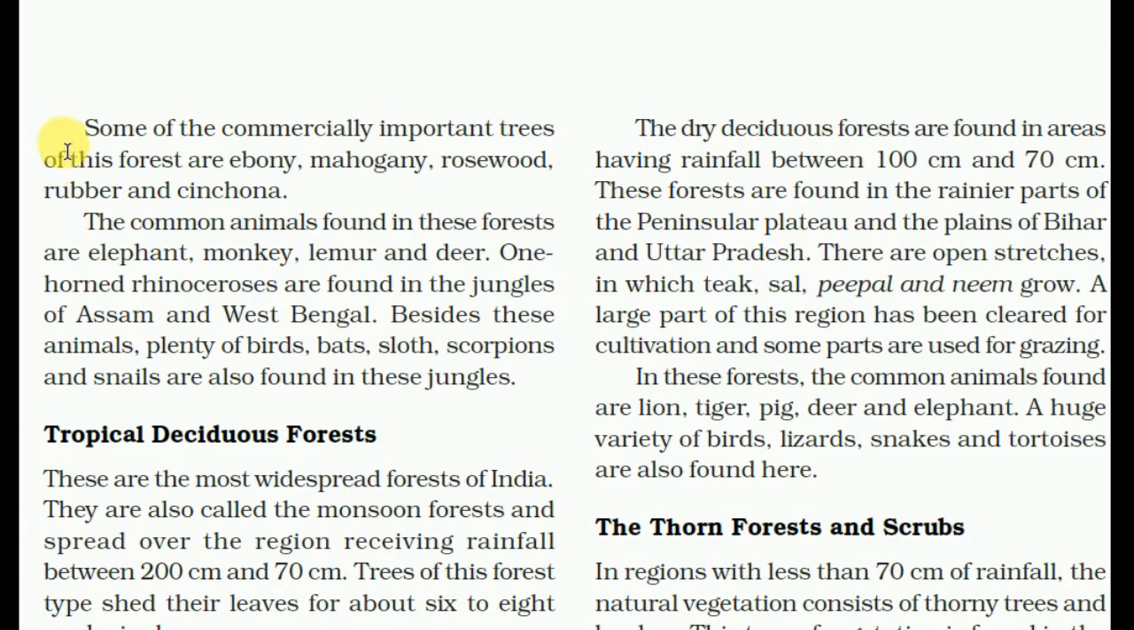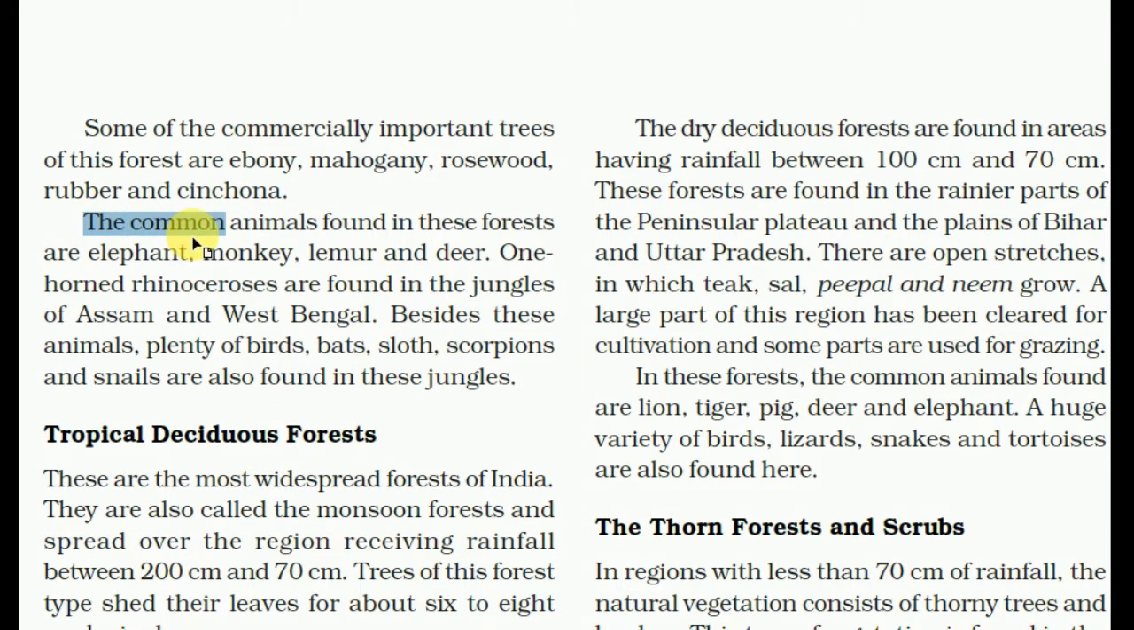As we can see, some of the commercially important trees of this forest are ebony, mahogany, rosewood, rubber and cinchona. So these are the trees of the tropical evergreen forest: ebony, mahogany, rosewood, rubber and cinchona.